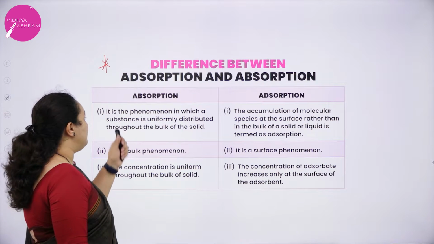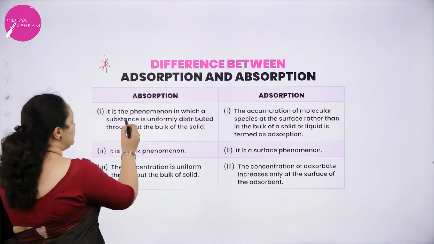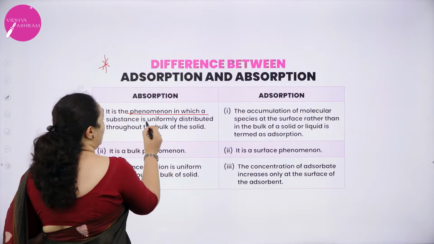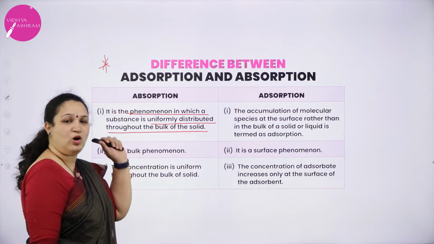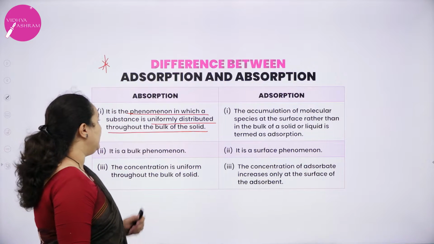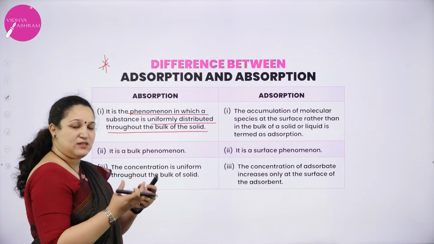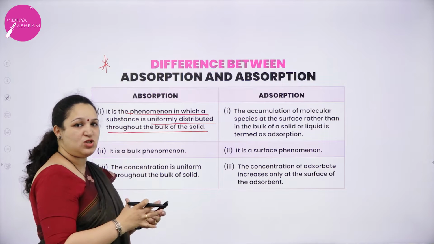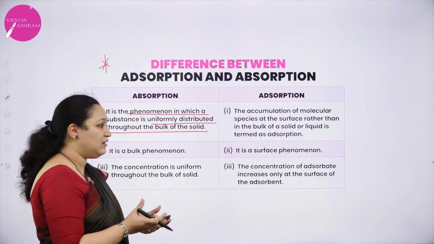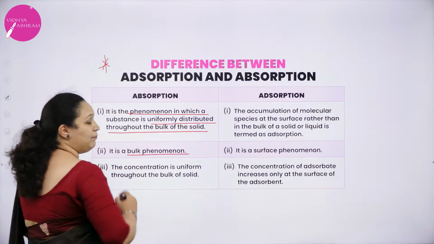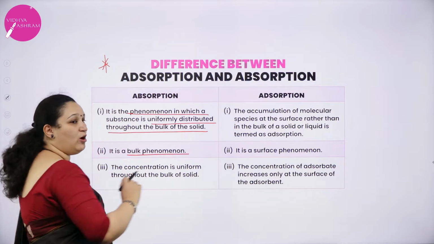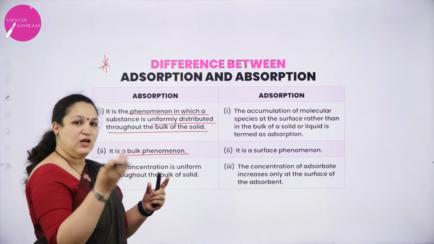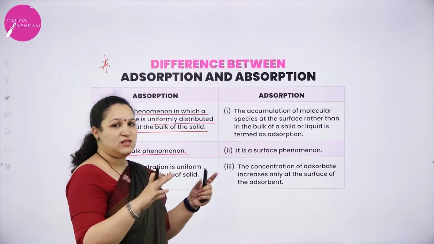Absorption is a phenomenon in which the substance is uniformly distributed throughout the bulk of the solid. That is, the substance is entering into the solid. Then it is a bulk phenomenon. Also, the concentration is uniform throughout the substance. What has entered into it is uniform.